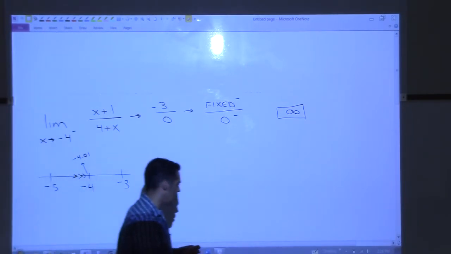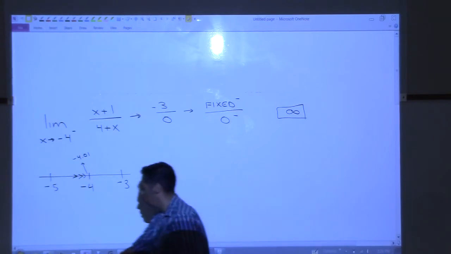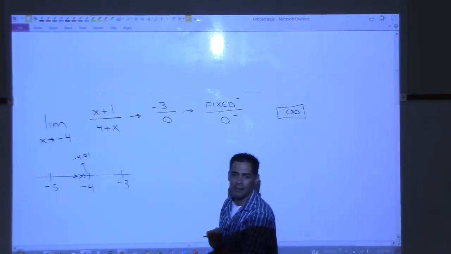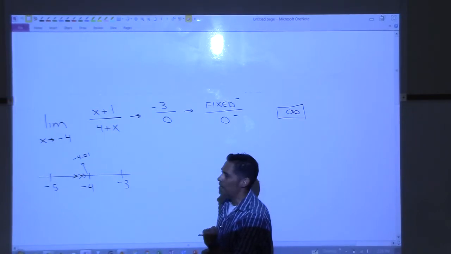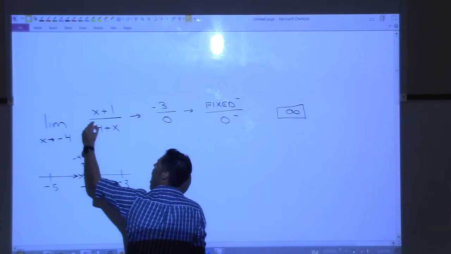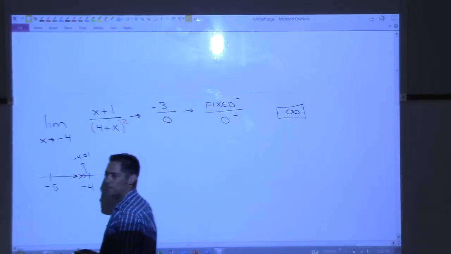Do the same exact problem. But this time, I'm going to do it just in a different color so you can see how I'm changing it. I'm actually going to take away the left and right. Okay? That means you're going to have to check it from both sides, right? And then I'm going to take this denominator and I'm going to square it.